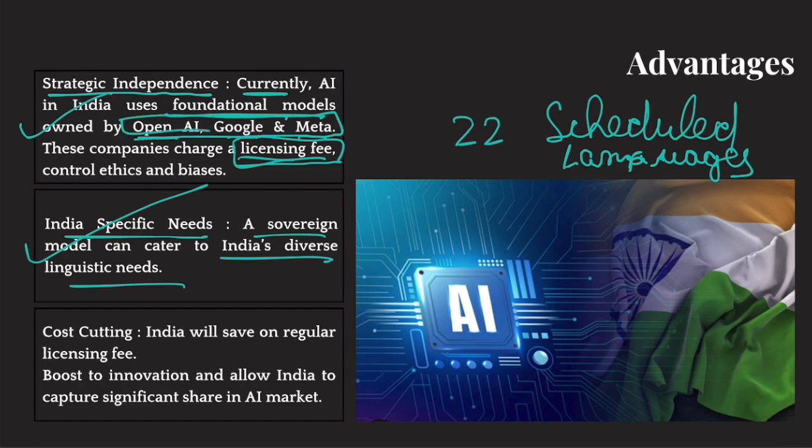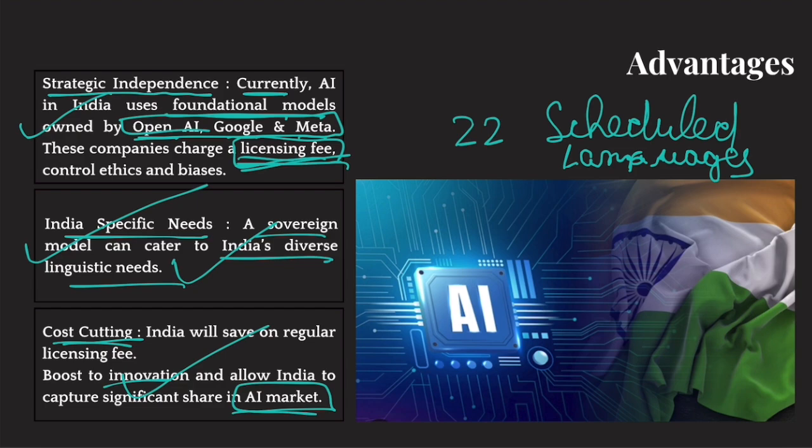So, for example, let's suppose India has built Bharat GPT. Bharat GPT uses a foundational model from OpenAI, so we have to pay a licensing fee. A lot of money gets wasted in this. If we have our own foundational model, we can save this money. Plus, this would also fire up the innovation energy in India. Plus, it will allow India to capture significant market share in AI. So these are the advantages.